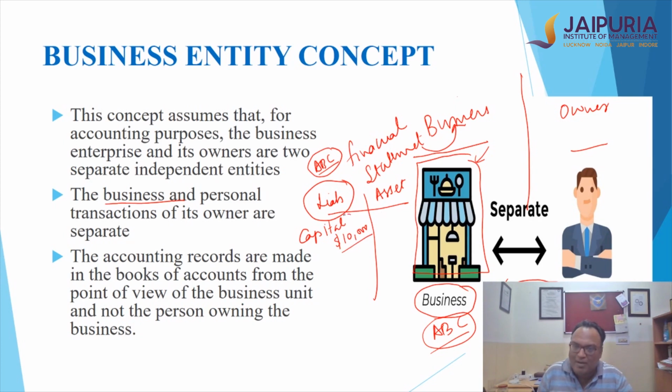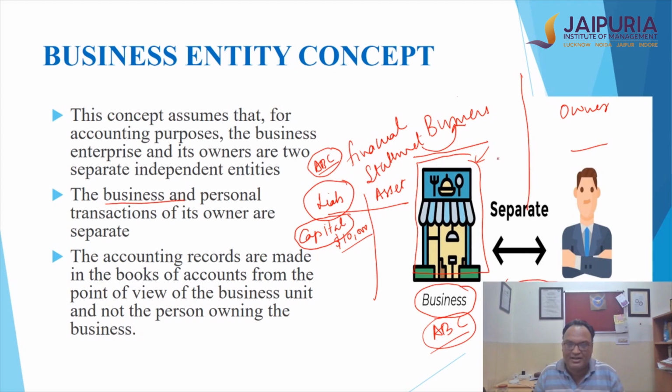So whatever amount of money is contributed by the owners, now these owners can be an individual in a sole proprietorship, they can be partners in a partnership, bringing more than one member into it, or it can be a company where a large number of shareholders bring money into the business. All that money which has been given by the owners, by the promoters, to the business will be shown as a liability. Why? Because the business and the owners are separate. So the business now is a separate entity.